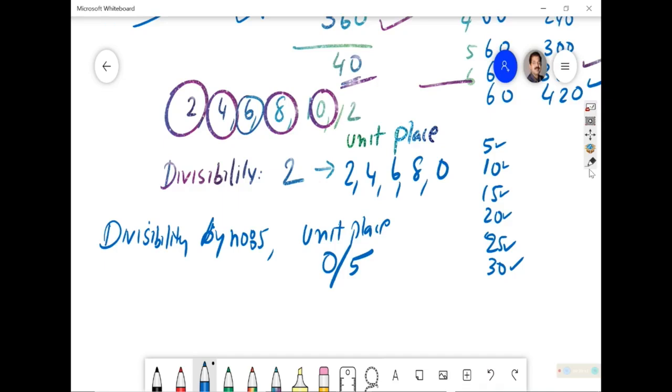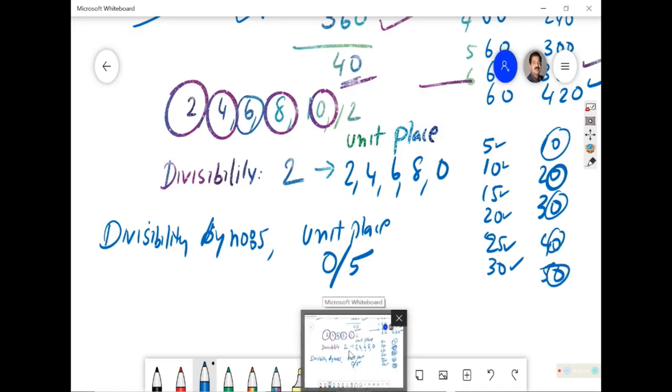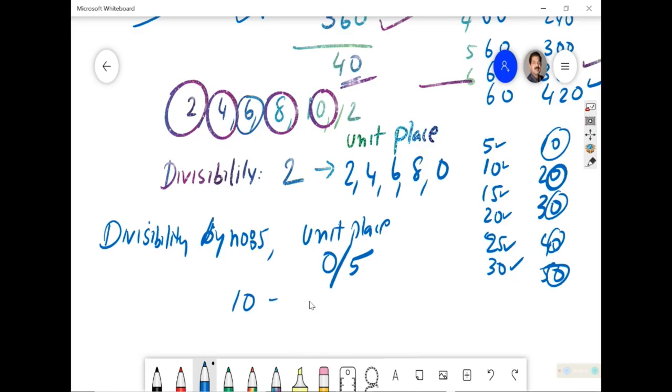And if it is 10, how are our numbers? 10, 20, 30, 40, 50. 0, 0, 0, 0, 0. So what will we say? Divisibility by number 10. If the unit place contains 0, then we will say it is divisible by 10.